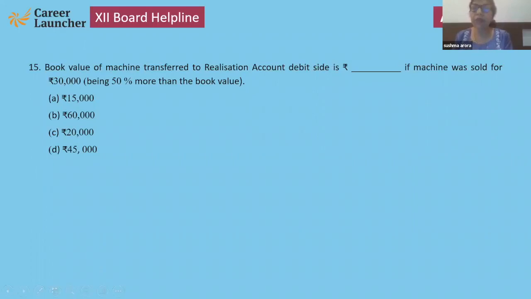Yes, this is again a very good question. How to do that question? In the very fastest way, 30,000 is for 150%. What will be at 100%? That will be 20,000. So the book value was 20,000 and it was sold at 30,000. Naturally, 50% is more. You can check it here also. See, this is the way you can do it. So answer C, 20,000.